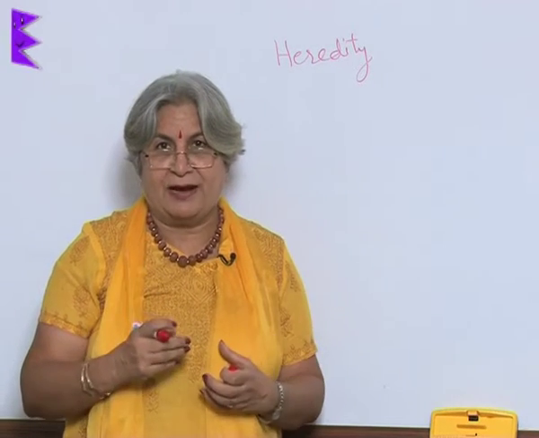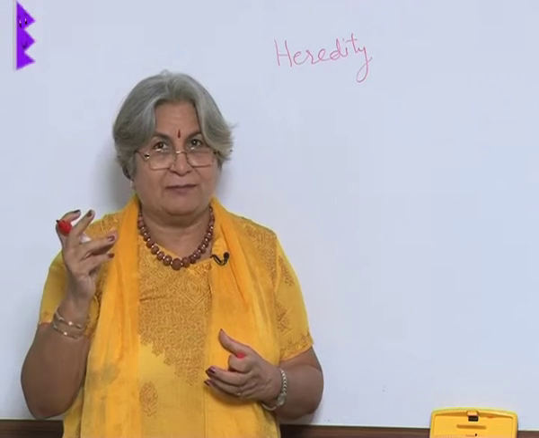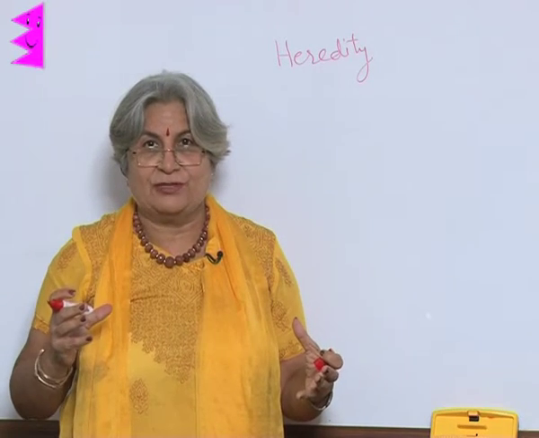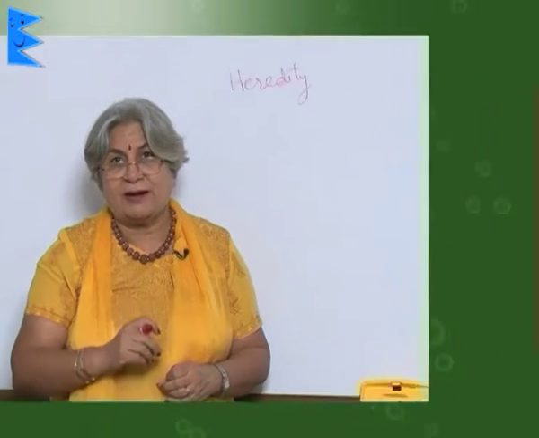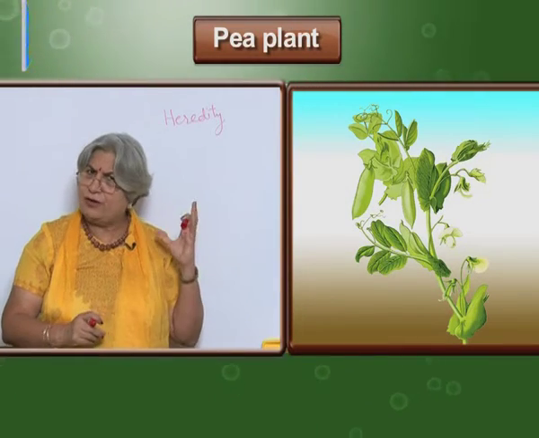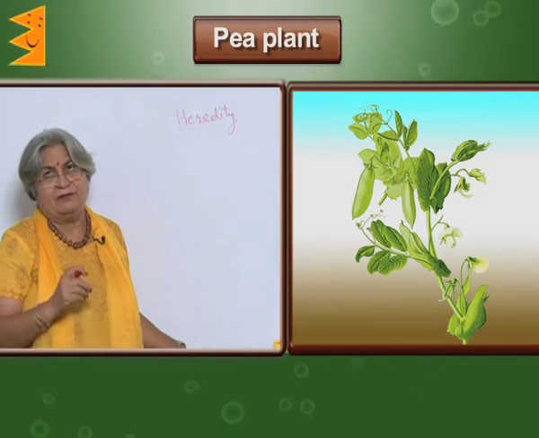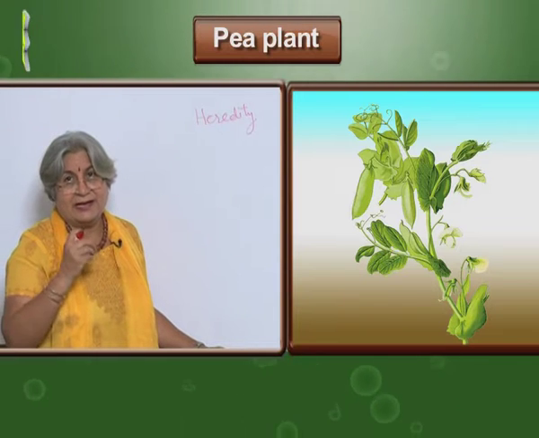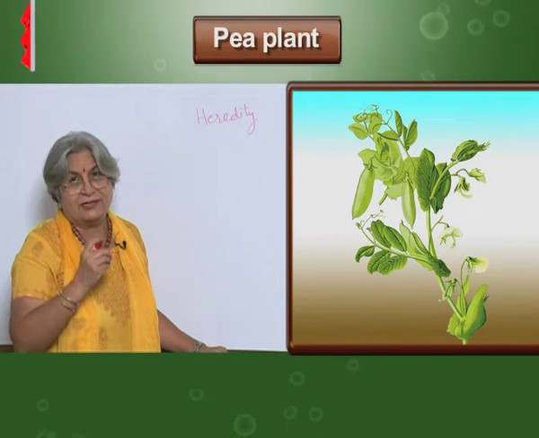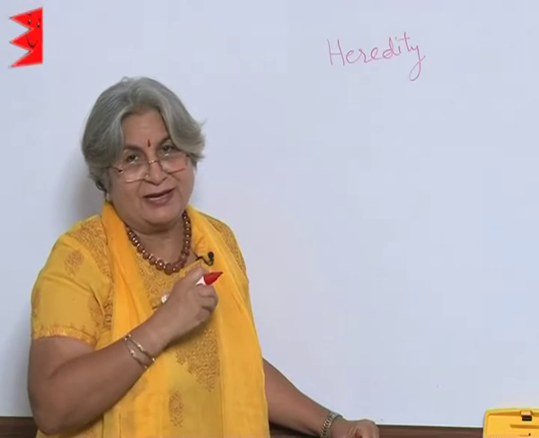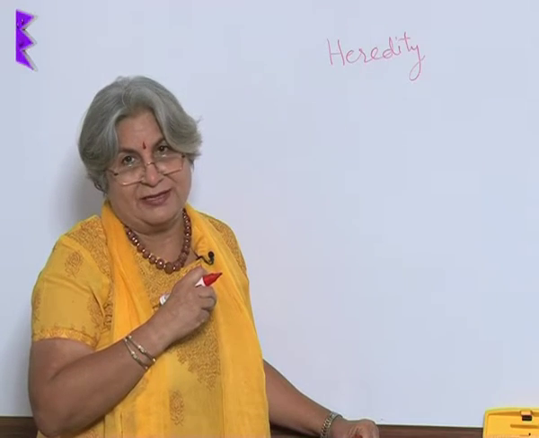He grew pea plants and used his mathematical mind to draw certain conclusions regarding the pattern of inheritance. And with which plant? Pea plant. Before him also many people had worked on pea plant, but his conclusions, his hypothesis is relevant even today. So that is why he is called the father of genetics.